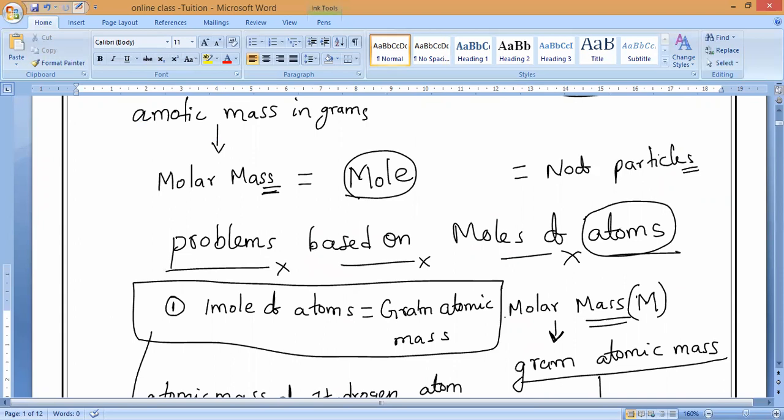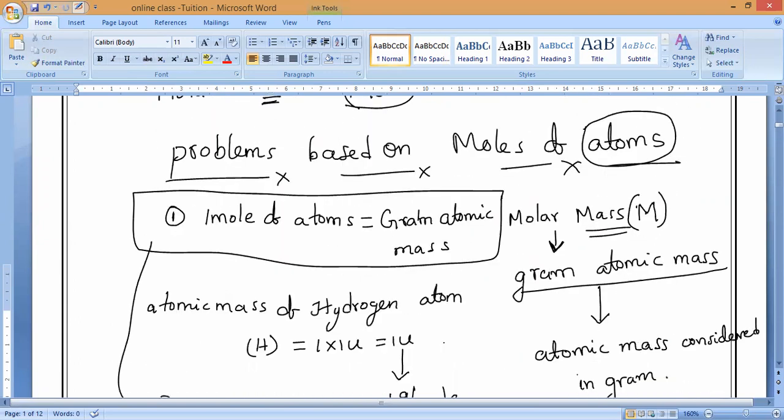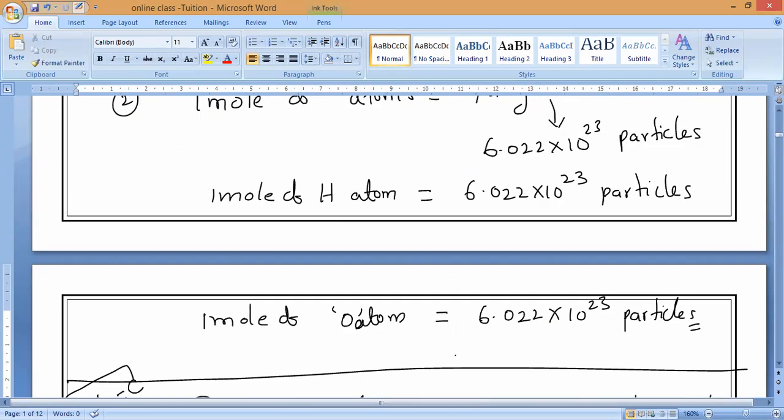Understand? That is why I am writing it, sir. Here it is gram atomic mass. Suppose we are discussing molecules, what will come here? Gram molecular mass will come. Do you understand? Yes, sir. That is what actually, everywhere, a combined relation we can write. This is the combined relation.